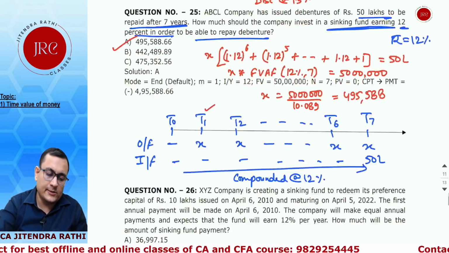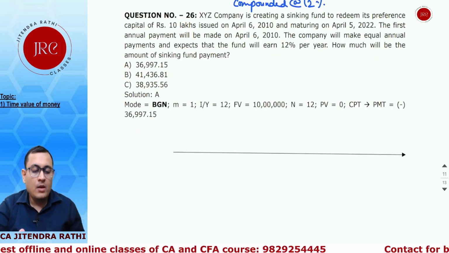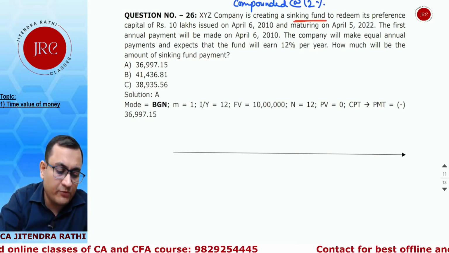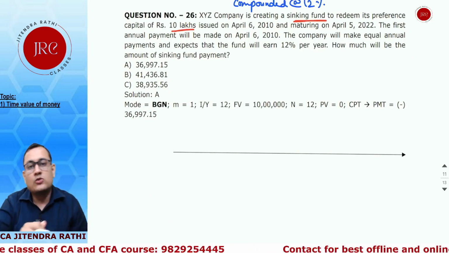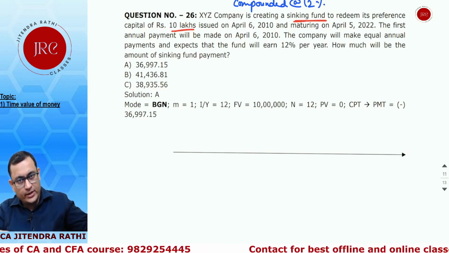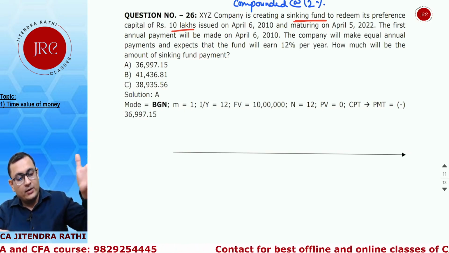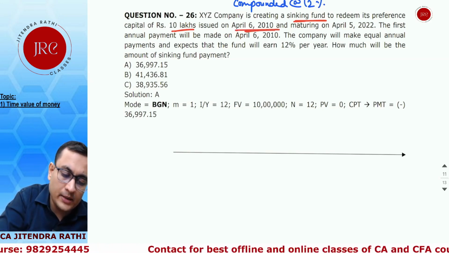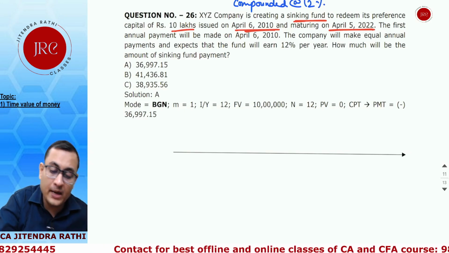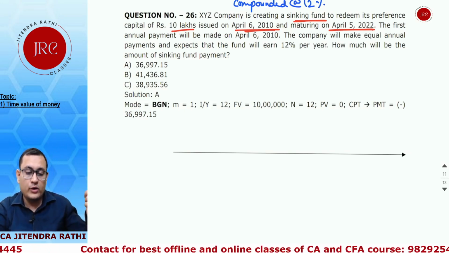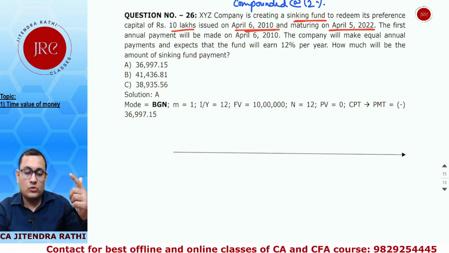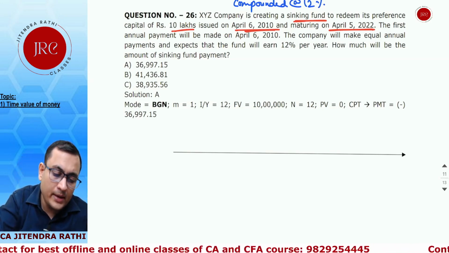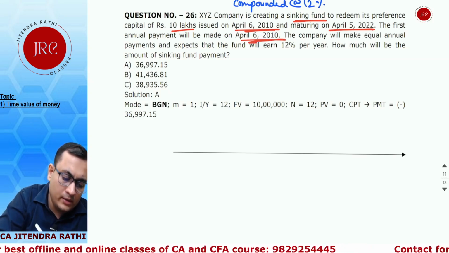25th gone. Next, 26. XYZ is creating a sinking fund again for some maturity amount to redeem its preference share capital of 10 lakh rupees. So some preference shares are already issued in market which are due for redemption, issued on 6 April 10, maturing on April 5, 2022. So how many years? 12 years is the total tenure. The first annual payment will be made on 6th April 2010.